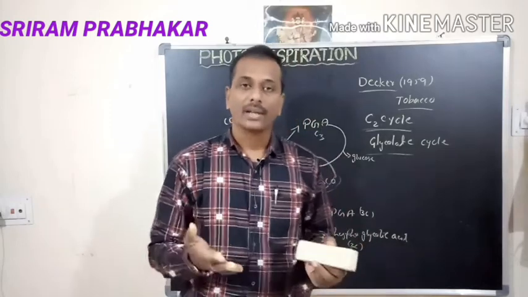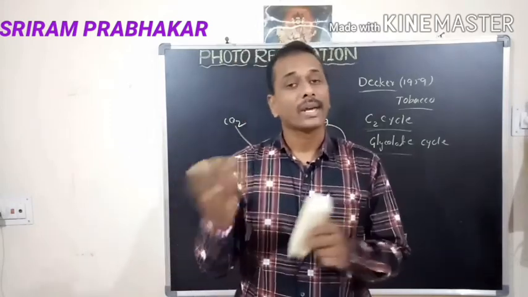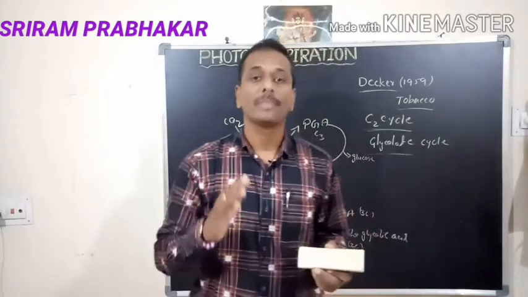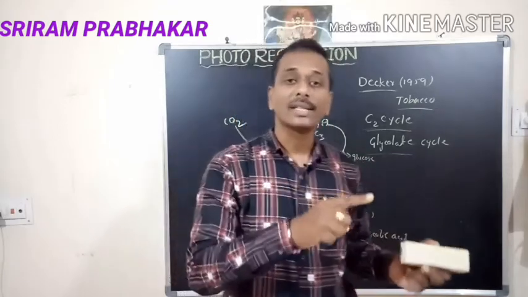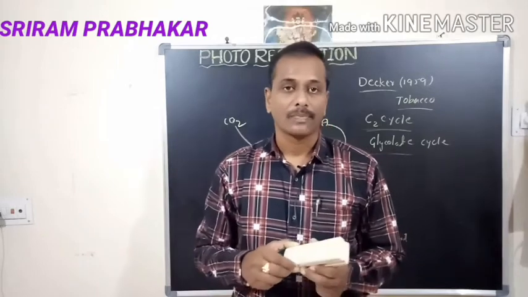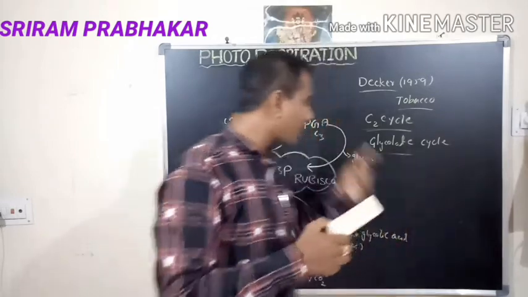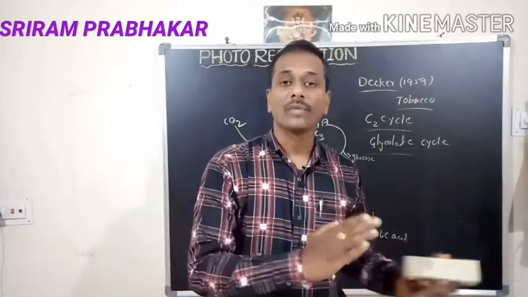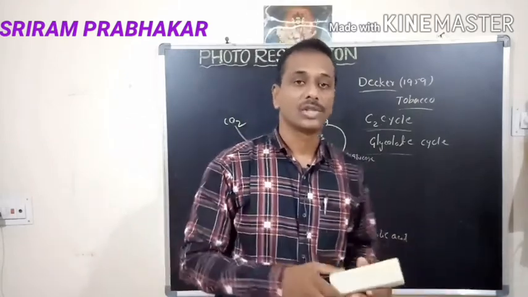When there is more light energy, it gives more chemical energy. Due to the high level of ATP and NADPH2, it can oxidize the chlorophyll pigments. So this type of reaction, the C2 cycle, prevents damage to the chloroplast by this energy.